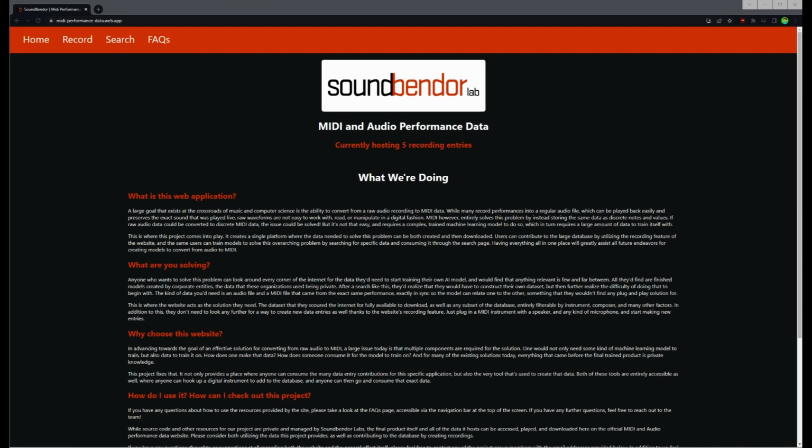As for the data search page, a user would need to be able to both find and consume entries from the database. They'd not only need to be able to see all the data entries at once, but also make specific search queries for songs, such as from specific composers or songs using specific instruments. They would then need to be able to download these data entries as clean and organized zip files for ease of later use.